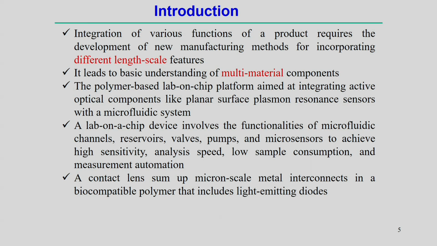If you try to look into that, then we need to know the mechanism of the different components we have utilized here, when we are interacting with all these different components, and their response in this component. So, that is also important for analysis. In general, for another example we can look into the contact lens, some micro scale metal interconnects in a biocompatible polymer that includes light emitting diodes also.